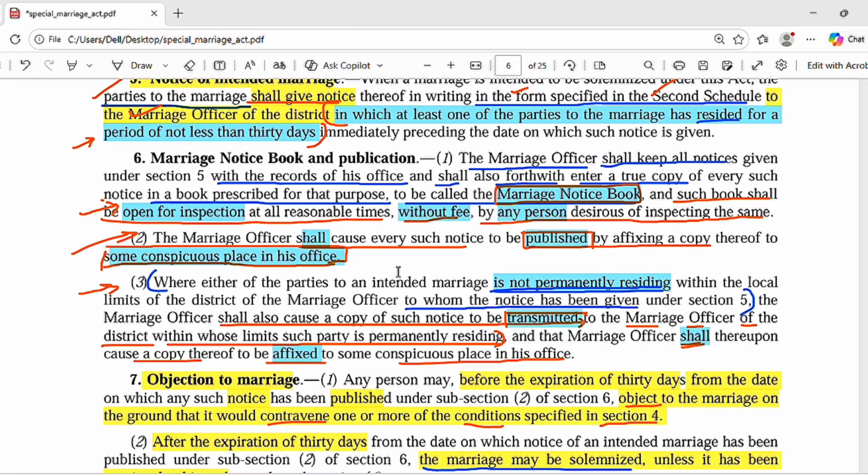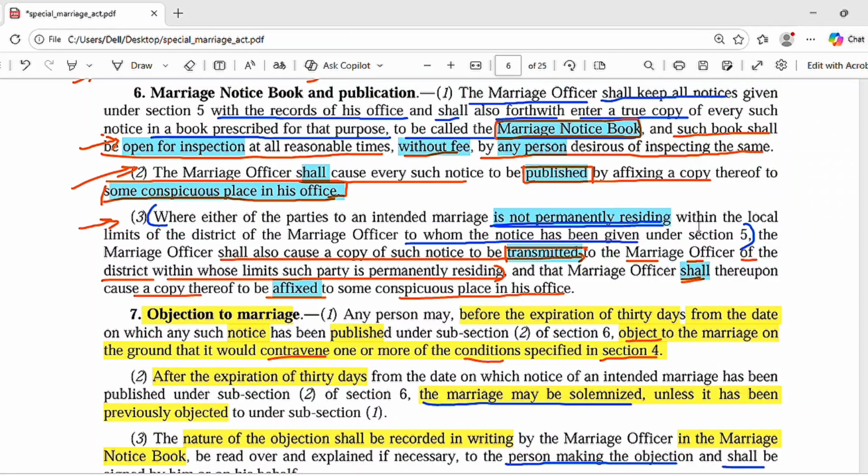And now, if either of the parties to an intended marriage is not permanently residing in the local limits of the marriage officer to whom the notice has been given under section 5, that marriage officer will send the copy of such notice, he will transmit that copy to the marriage officer within whose limits such party is permanently residing.